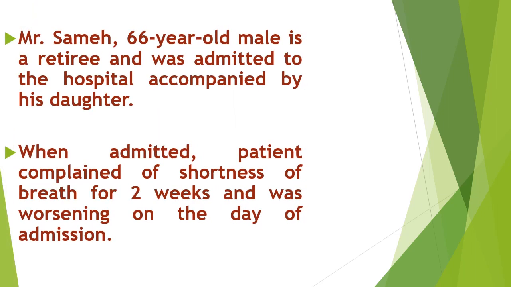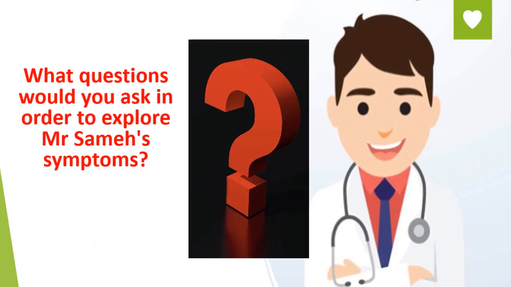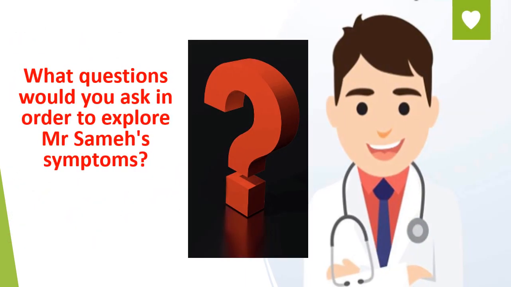Our case is Mr. Sameh, who is a 66-year-old male, a retiree, who was admitted to the hospital accompanied by his daughter. When admitted, the patient complained of shortness of breath for 2 weeks, worsening on the day of admission. So this patient is coming to you with an acute onset and progressive course of dyspnea. What questions would you ask in order to explore his symptoms?